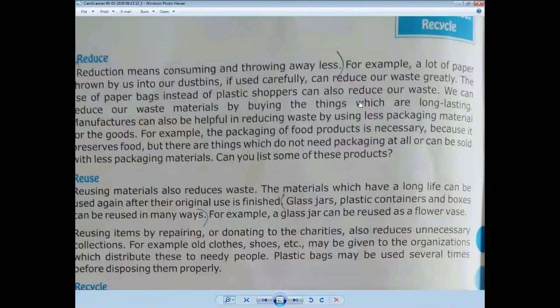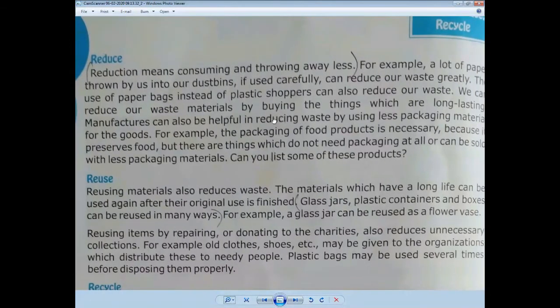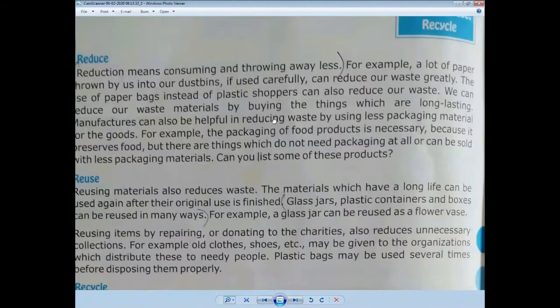Manufacturers can also be helpful in reducing waste by using less packaging material for foods. How? The question is how manufacturers prefer less packaging.